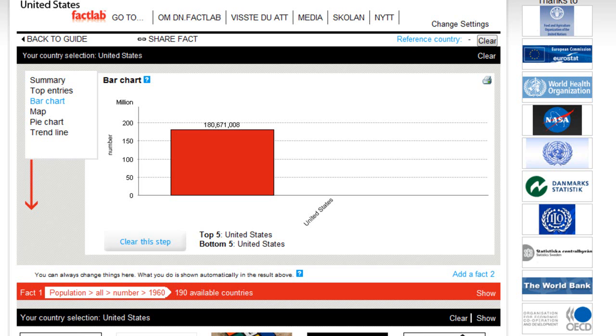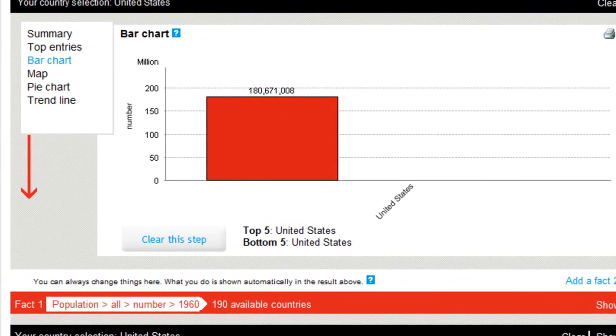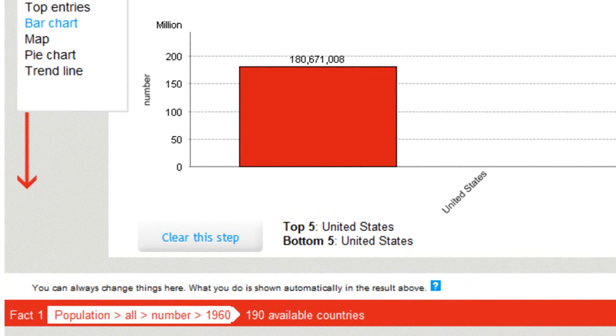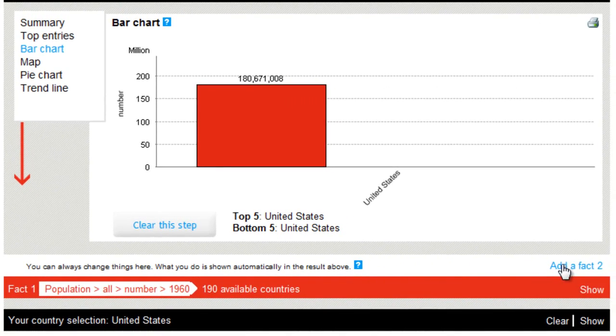I will use www.thefactlab.com to take a look at the population of the world. To start with, I'm looking at the population of the United States in 1960, and the population was 180 million people. And let's see what the United States have today.